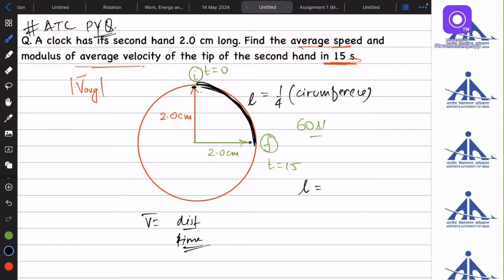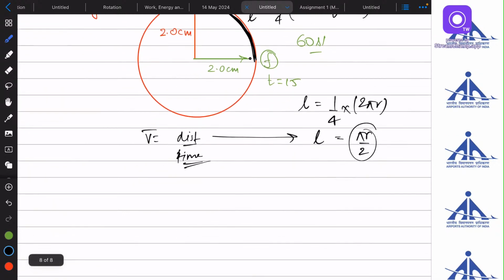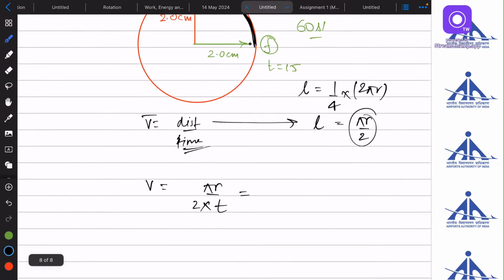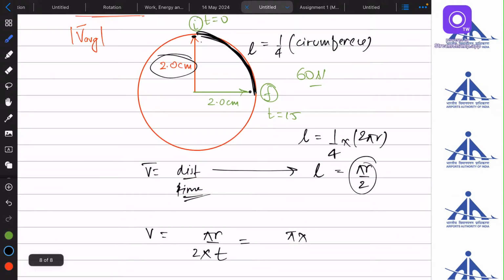Yes or no? So 1/4 of the total circumference is 2 pi r by 4, which is pi r by 2. This is the total length, or the distance covered by the tip of the hand. So that will be pi r by 2, and the time is t, whatever it took. Let it be pi only. r is the length of the hand. This is the radius of the circle also.